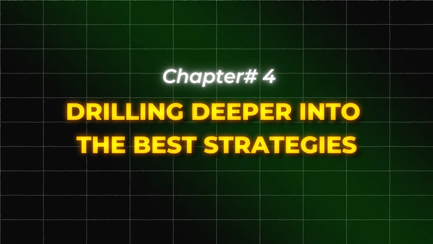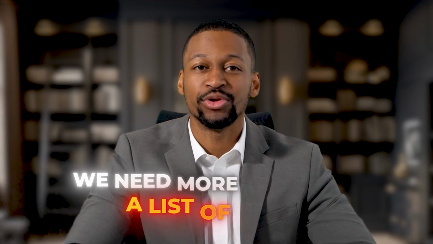Now that we have this list of strategies, let me show you how to take this even further and get a step-by-step implementation plan. Chapter 4, drilling deeper into the best strategies. We have a full tax plan now with estimated savings for each strategy, but we need more than just a list of ideas because we need to know exactly how to actually implement these things step by step. I am going to type in a follow-up prompt now that asks ChatGPT to give us more details on the top strategies so we can actually take action on them.